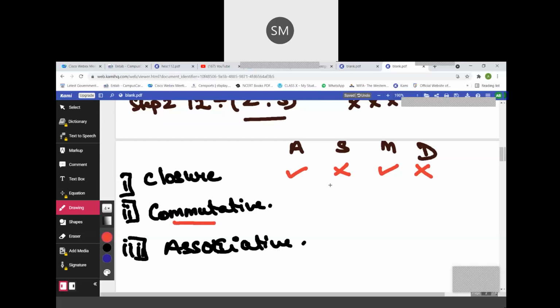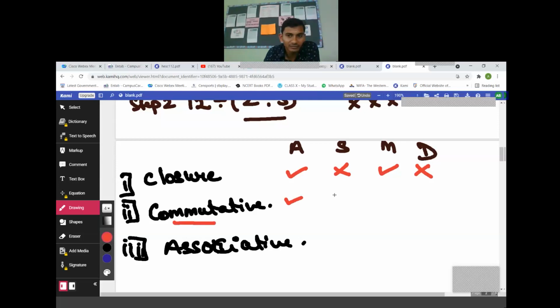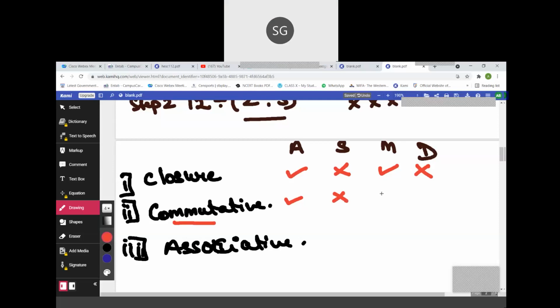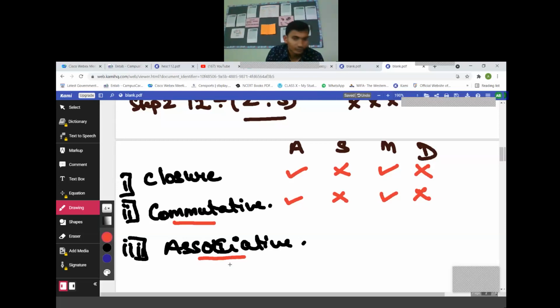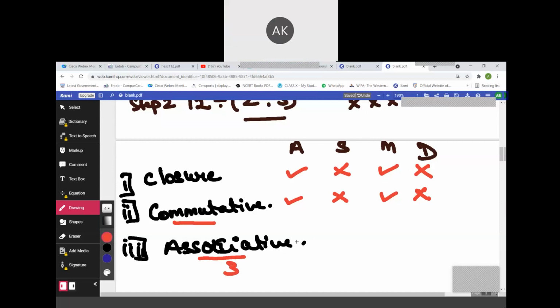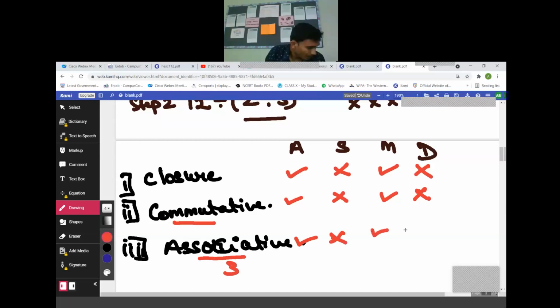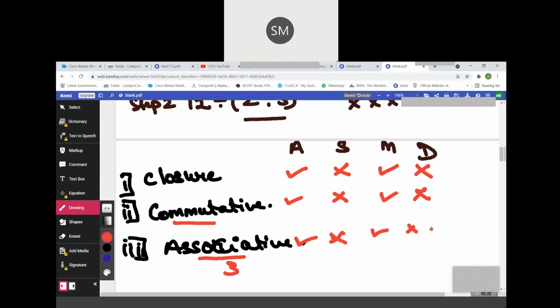Two numbers. Does the addition property hold under commutative? Yes. Subtraction? No. Multiplication? Yes. Division? No. Associative, how many numbers did we use? Three. Addition, can we do? Yes. Subtraction? No. Multiplication? Yes. Division? No. Okay.